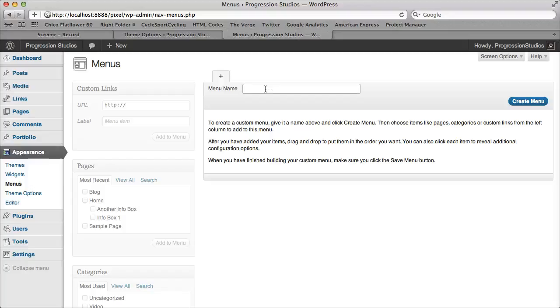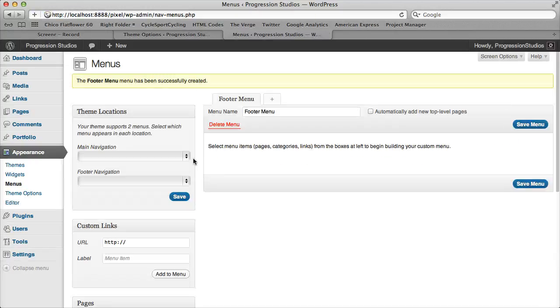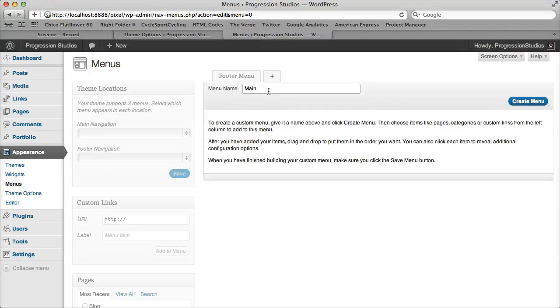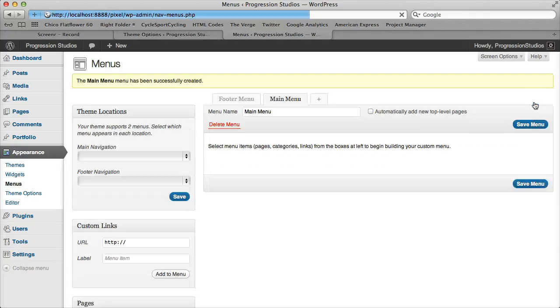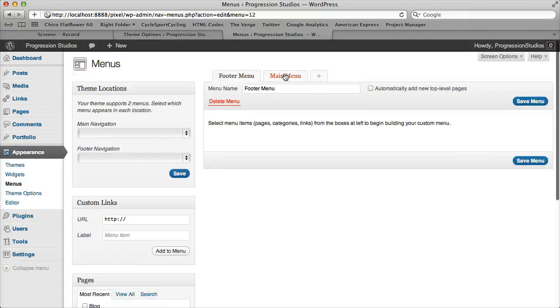And the first thing to do is create some menus. So let's go ahead and just call one footer menu, and then let's create another one by clicking this plus. Let's call that one main menu. So now we have two menus. You can select